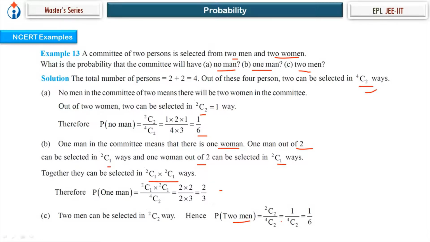So this is based upon permutation and combination. But just remember, we are not looking for the different outcomes. We are looking for all possible outcomes everywhere in probability, and favorable outcomes for the occurrence of an event.